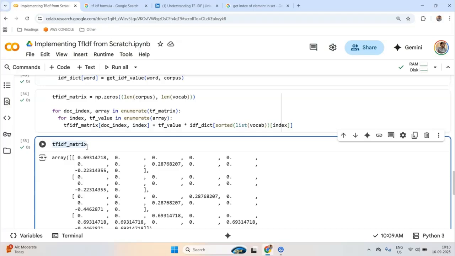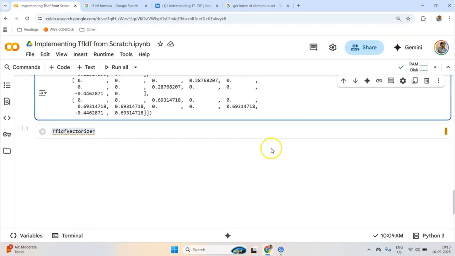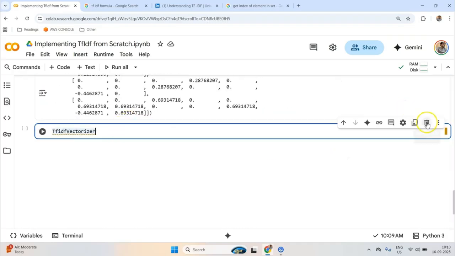But because that would have made it difficult for some people to understand the concepts that I was teaching, they would have got discouraged because they don't know about, let's say, class. That is why I created it without any class, or maybe I can create another video where I try to recreate this TF-IDF vectorizer from scratch.